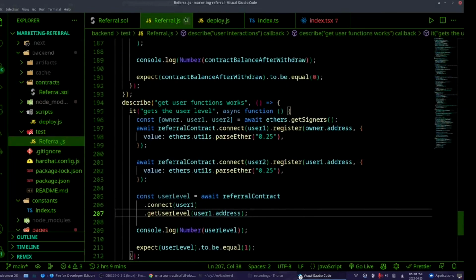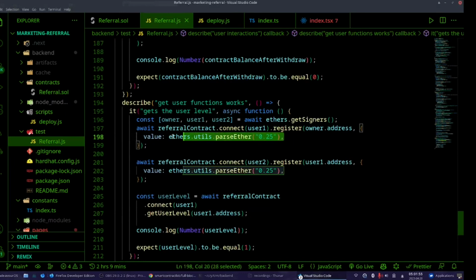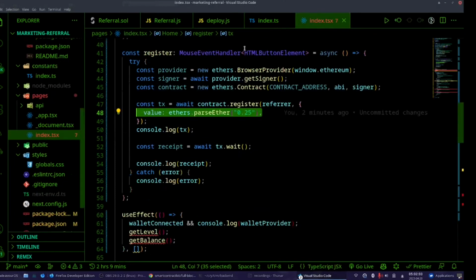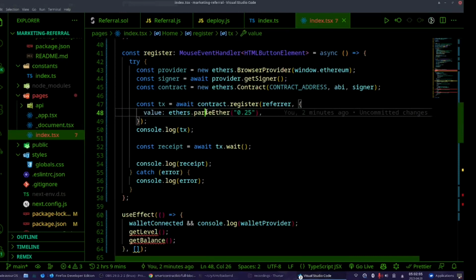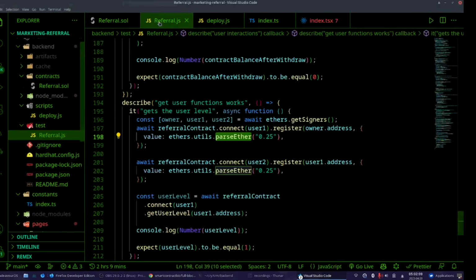You see, in Hardhat, this is our test file. You see, we are writing value ethers.utils.parseEther. And here we are just writing ethers.parseEther. The thing is, I guess Hardhat is still using an old version of Ethers.js, so this is why we are writing like this.